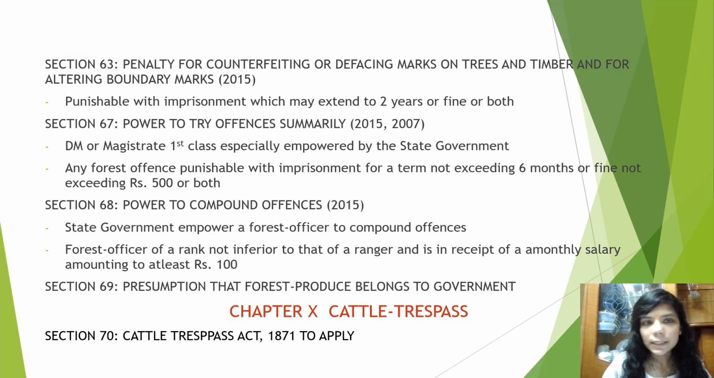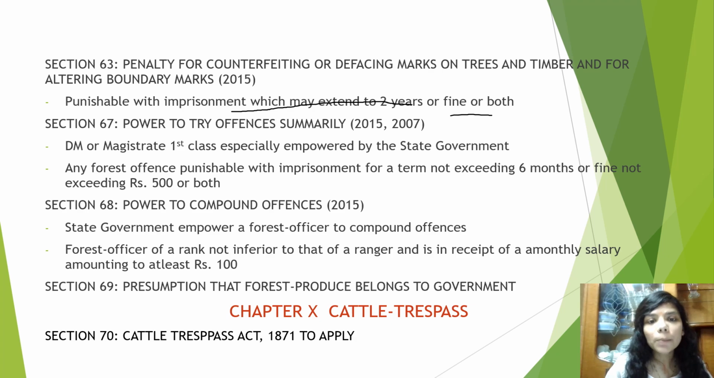Moving on to the next slide. Section 63, penalty for counterfeiting or defacing marks on trees and timbers and for altering boundary marks. 63 deals with marks on trees. Okay? And it shall be punishable with imprisonment which may extend to 2 years or fine or both.